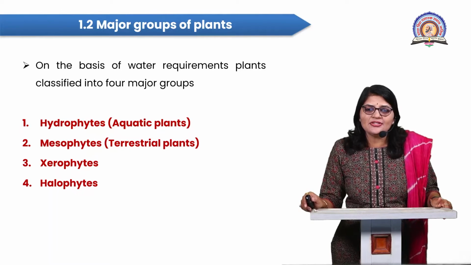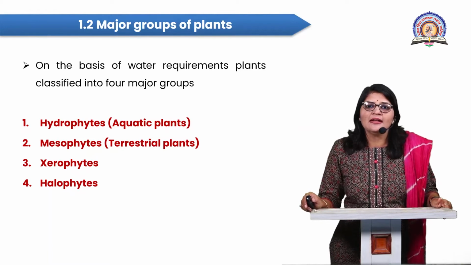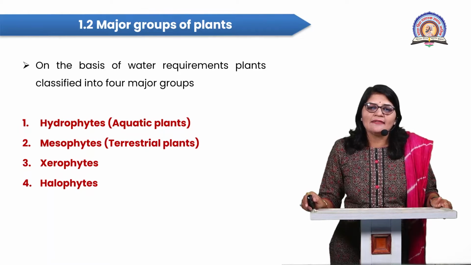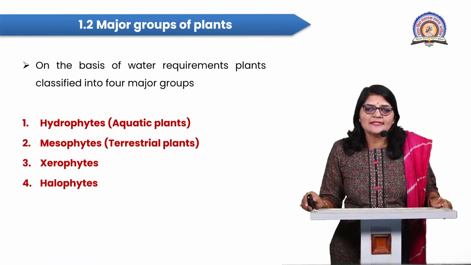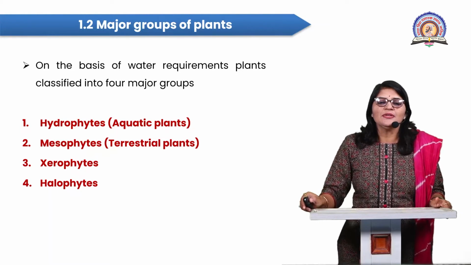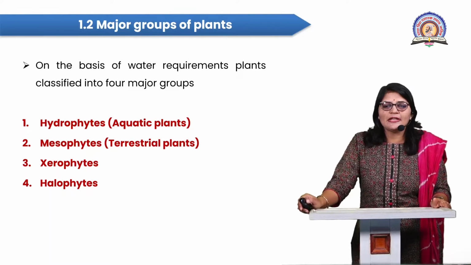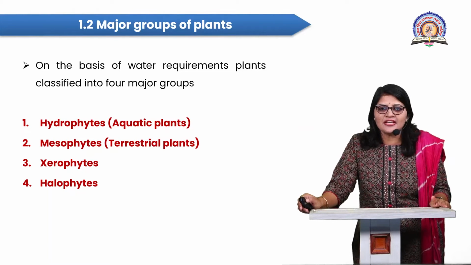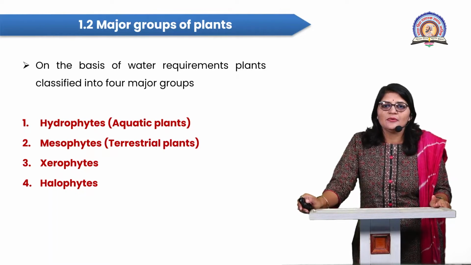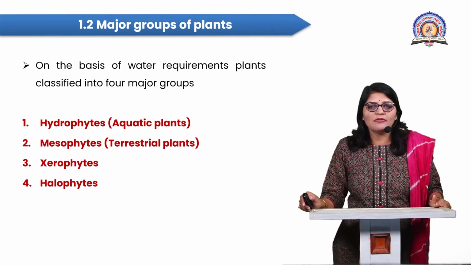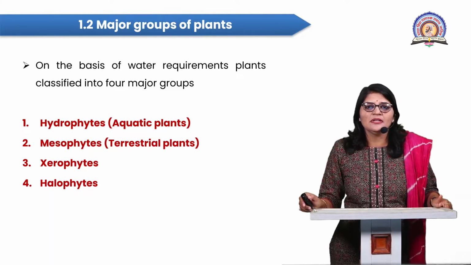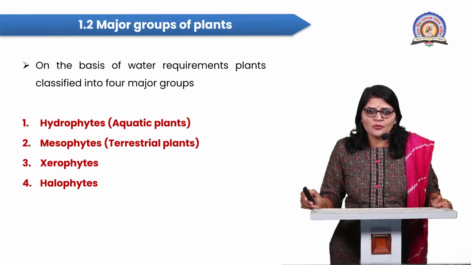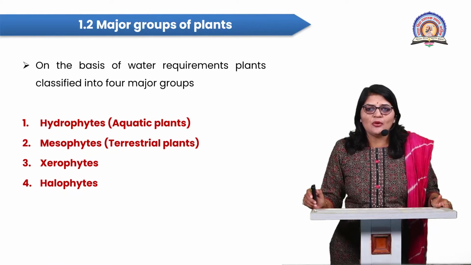In desert conditions, there is very high temperature and very low rainfall, so there is a scarcity of water, and the plants grow in xeric conditions. Examples of xerophytic plants are Opuntia, Caterpillar, and aloe vera.